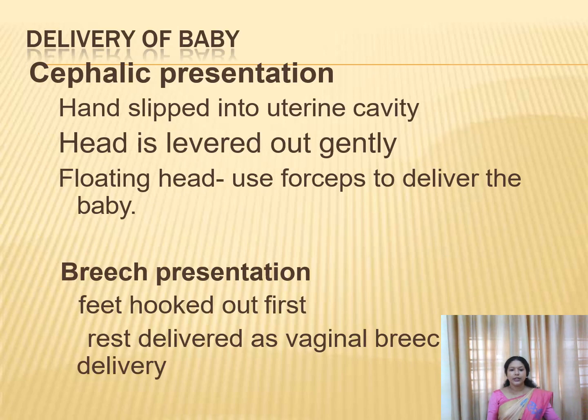And next is delivery of the baby. You have opened the uterus and all the layers of the abdomen. If it is a cephalic presentation, slip the hands into the uterine cavity and elevate the head gently. If it is a floating head, you can use forceps for delivering the head. And if it is a breech presentation, you just hook out the feet of the baby, and the rest of the body can be delivered as in the case of breech delivery.